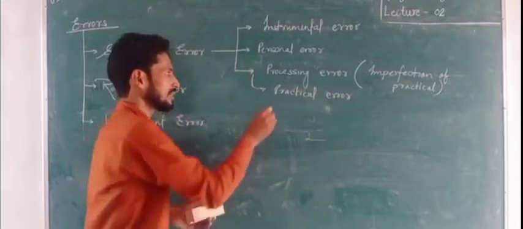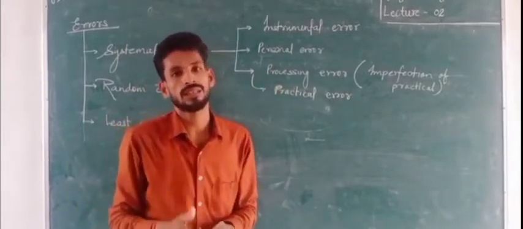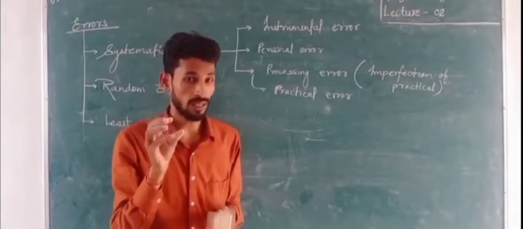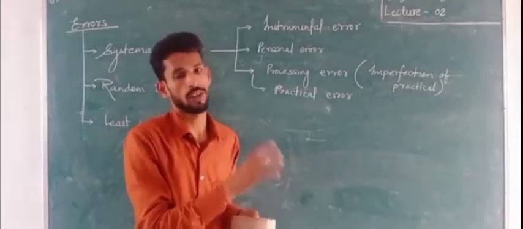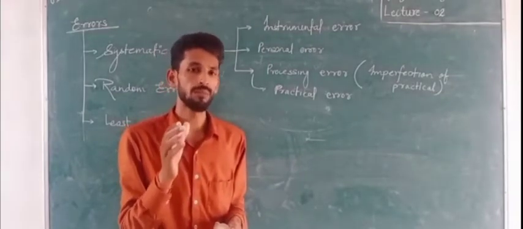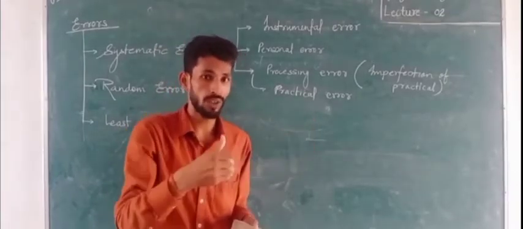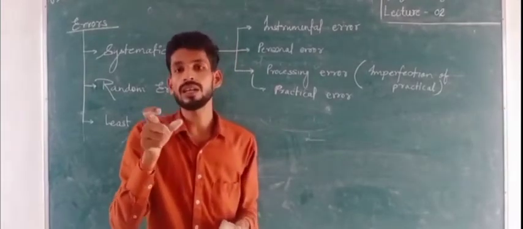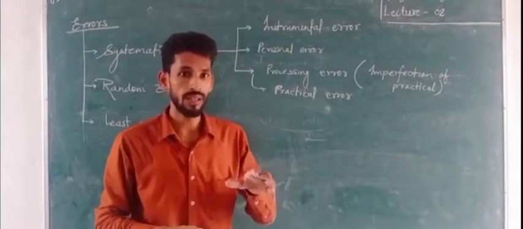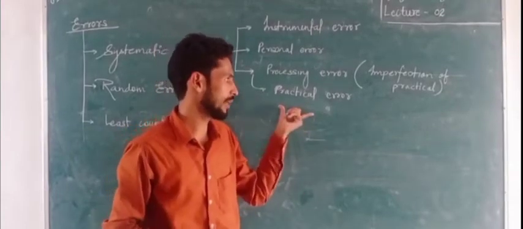Practical error means there are several processes, several terms. Suppose that we are going to add the lengths of two different iron rods. So if we measure the length of the first rod and then go for the second, the error will be produced in the first and also in the second. So there will be practical error. That type of error is practical error.